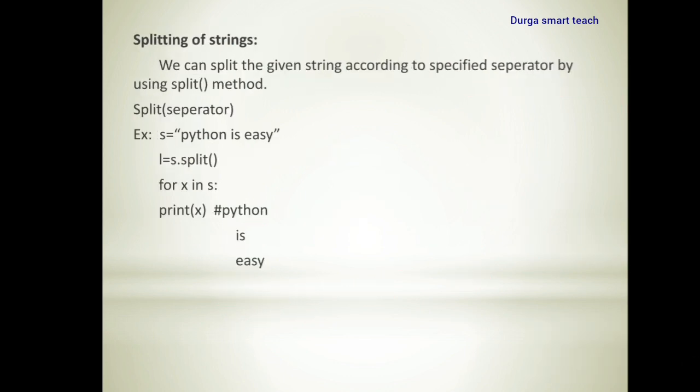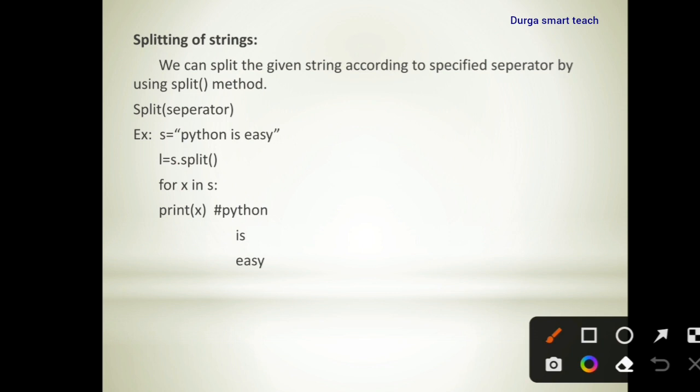Okay. So next one is splitting of strings. What is meant by splitting? Splitting is nothing but dividing. We can split the given string according to a specified separator by using the split function.